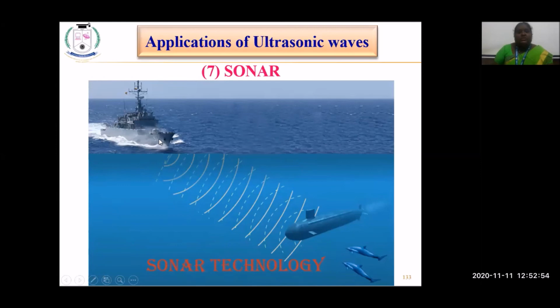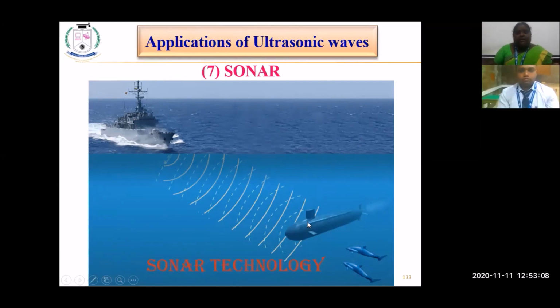See, ships and submarines are able to communicate with people above the sea surface with the help of these sound waves only, because we cannot communicate with the help of Wi-Fi technology or Li-Fi technology or any other means. Only by means of these sound waves can they communicate. Even our GPS will not work. So they make use of underwater communication, and people also keep track of submarines by means of this.